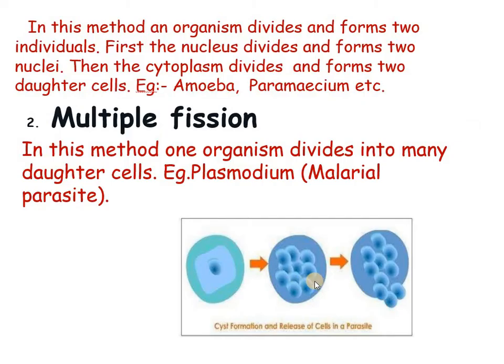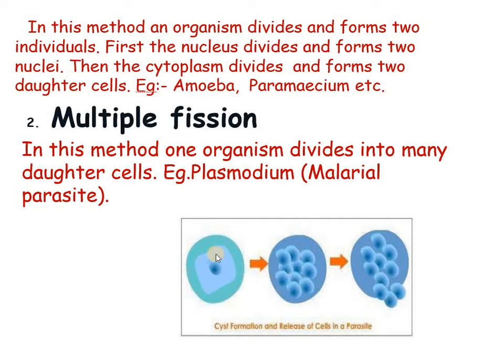Now let us talk about multiple fission, the second type of fission. It is a mode of multiplication in which one unicellular parent divides and splits internally to form a number of daughter individuals. Multiple fission occurs in protozoans and some unicellular algae. In amoeba, multiple fission also takes place, but under unfavorable conditions when the protozoan forms a cyst over it.